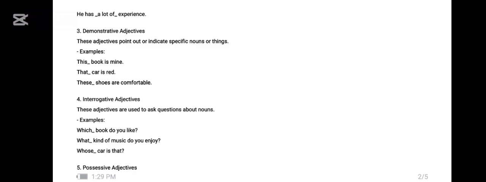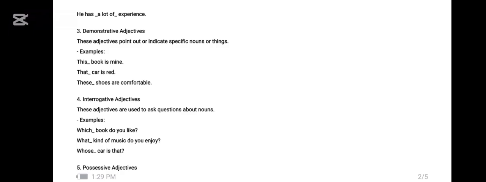And what kind of music do you like? Here the word what is asking the kind of music. So the what is an adjective here. Whose car is this? I am asking the person who has this car. Here the word whose is an adjective.